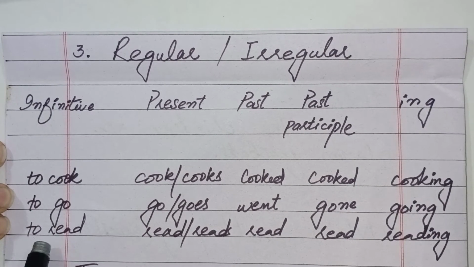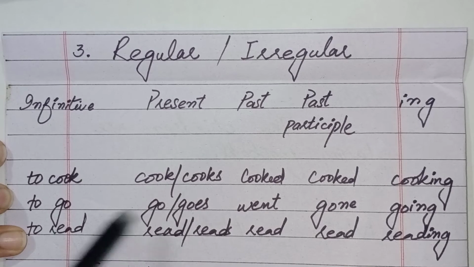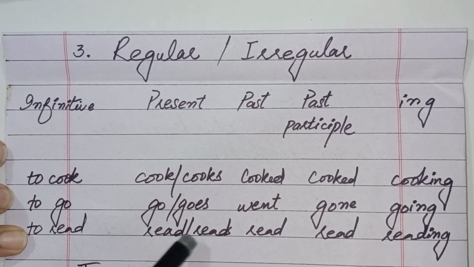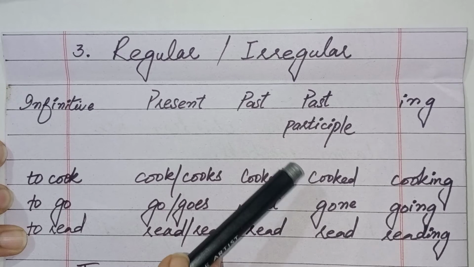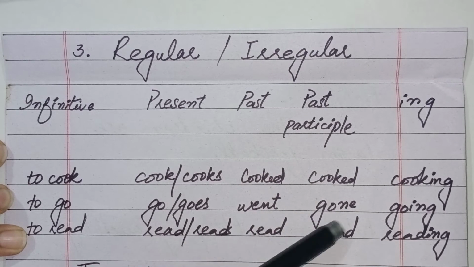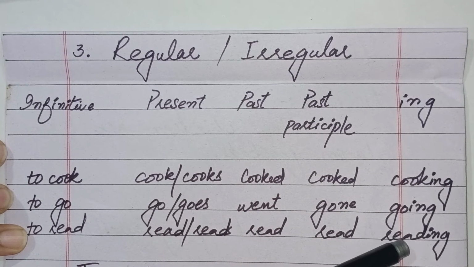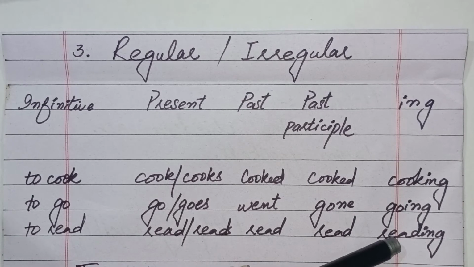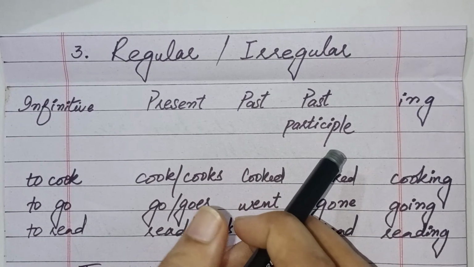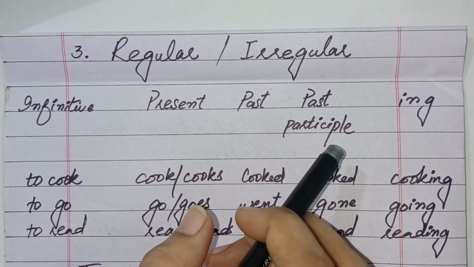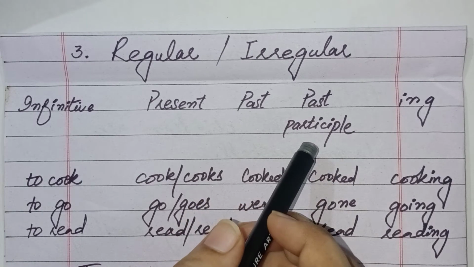So guys, the third one is read. In present we can write read or reads. In past we will write read. Spellings are the same, but the pronunciation is changed. Past participle is also read, and when we add ing, it will become reading. So students, past participle form is used in some tenses, in conditional sentences and in passive voice.